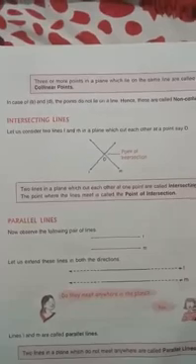Now we have examples of intersecting lines from nature. Example, letter X, any two crossing roads, or scissors. When we open scissors, it makes intersecting lines.